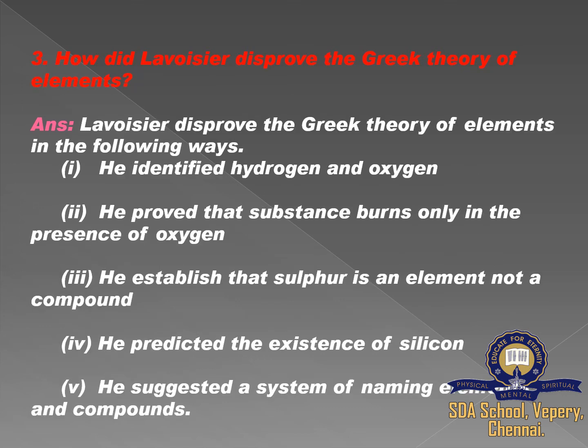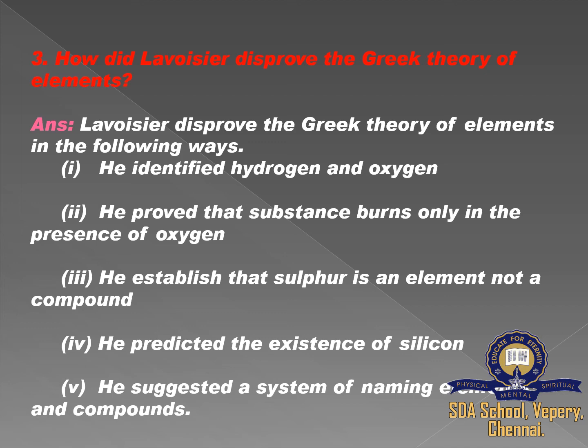How did Lavoisier disprove the Greek theory of elements? Lavoisier disproved the Greek theory of elements in the following way. First, he identified hydrogen and oxygen. Second, he proved that substances burn only in the presence of oxygen.